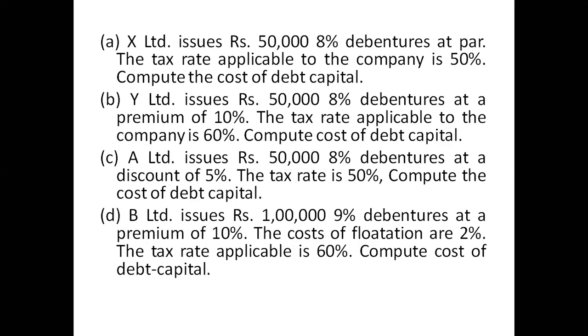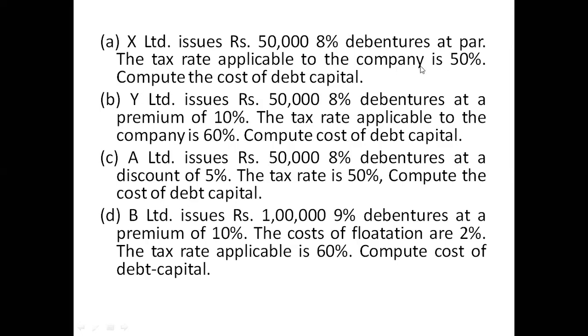If it is at a premium, it will be more than 100, say 5% premium, so on 100 it becomes 105. Discount means, for example, at 5% discount, 100 is the face value, 100 minus 5, 95, like that. So here there is no question of premium or discount. The debenture is issued at par, that means with the face value only, 50,000 rupees.